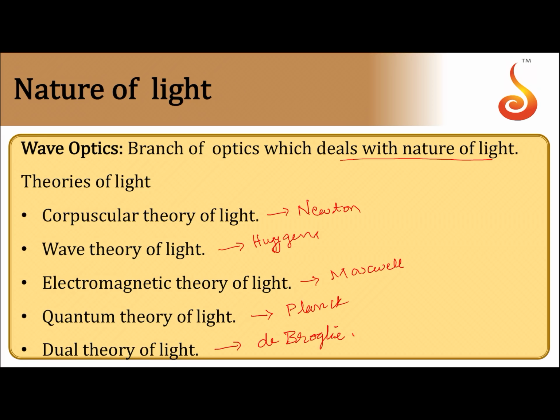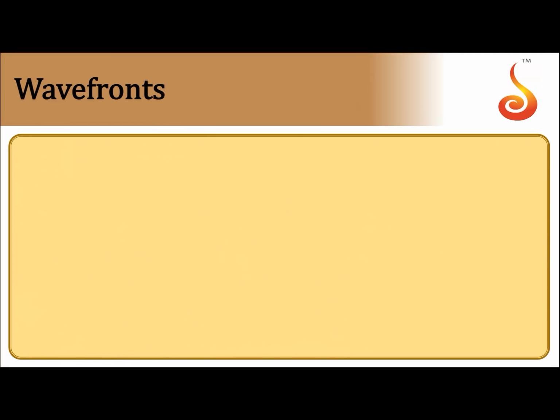So, every theory had its own advantages, its own disadvantages. If you see the overall performance of a theory, wave theory is the most successful theory among all the theories of light. Newton introduced corpuscular theory of light in order to understand phenomena like reflection, refraction, rectilinear propagation and all, but corpuscular theory had a limitation. It failed to explain the phenomena of refraction. Later, the wave theory of light was proposed by Christian Huygens. So, entire wave optics is based on Huygens wave theory of light.